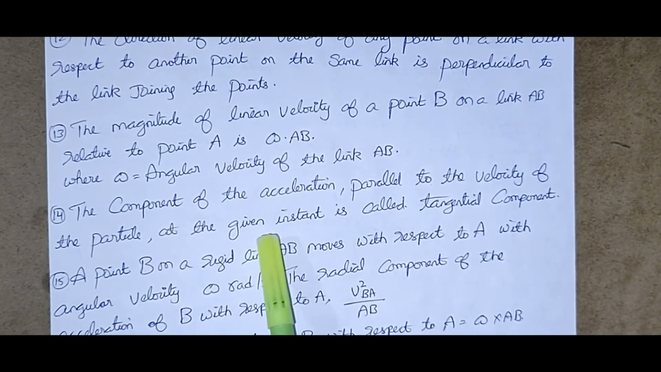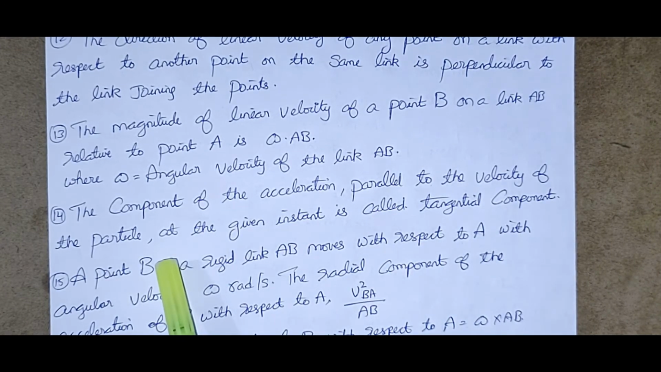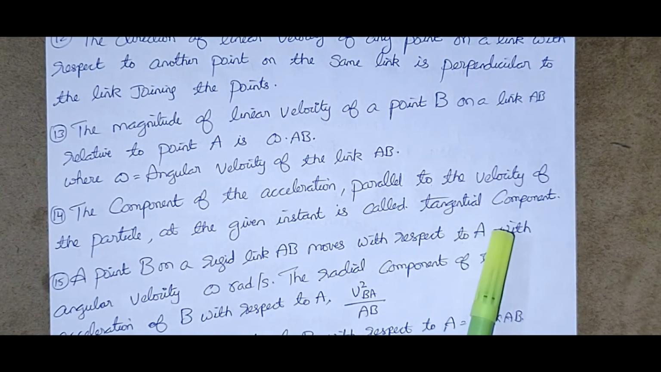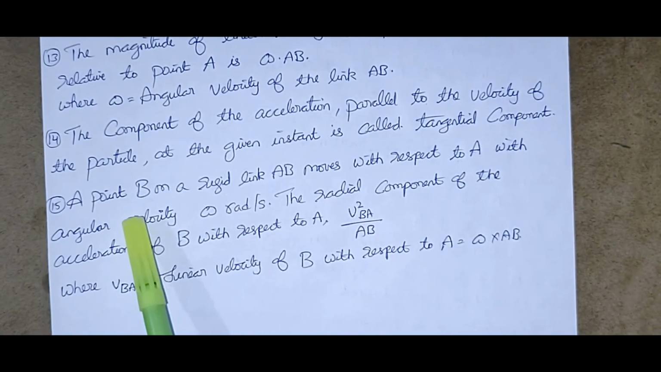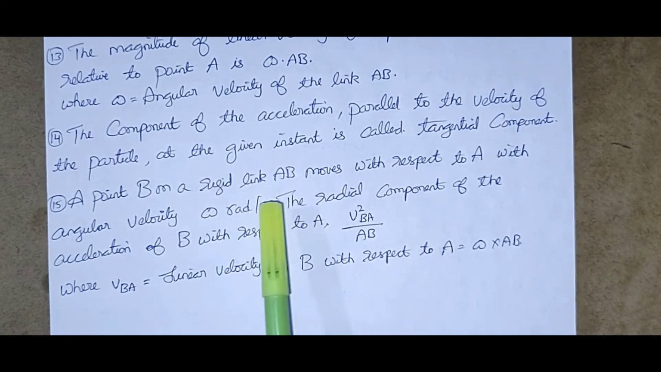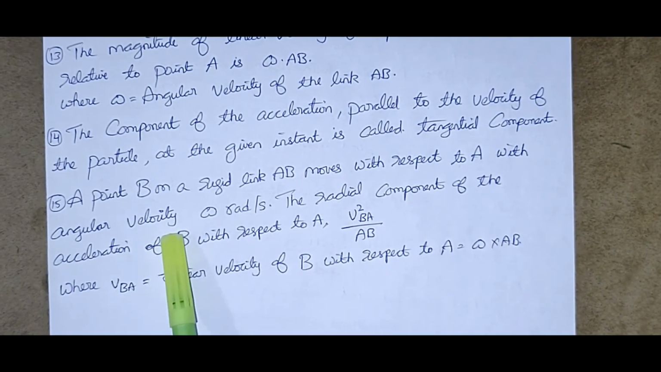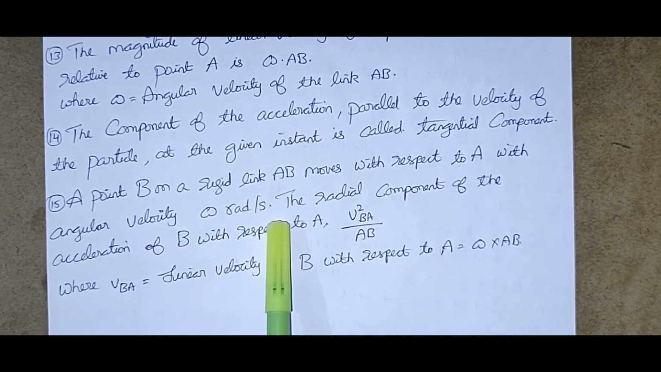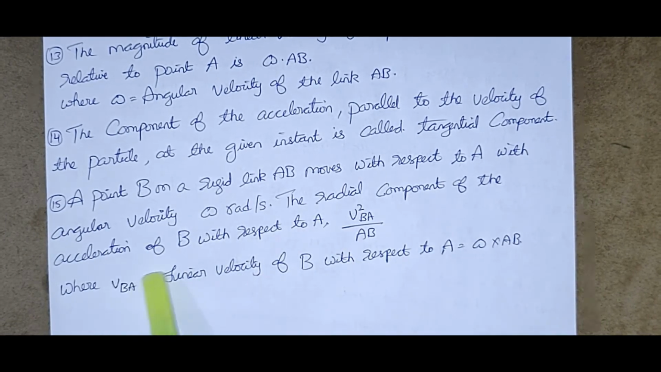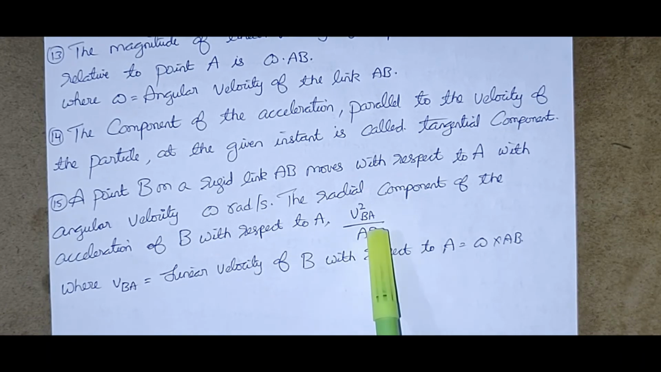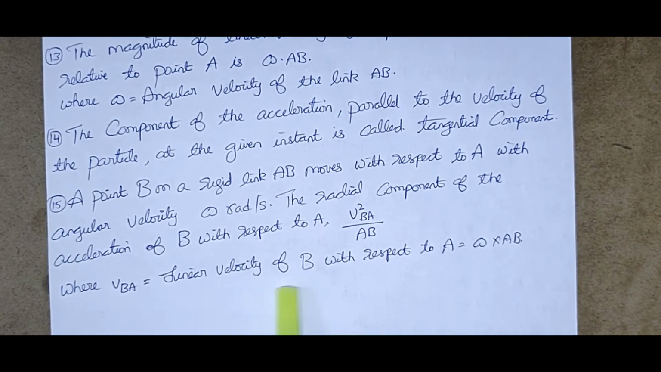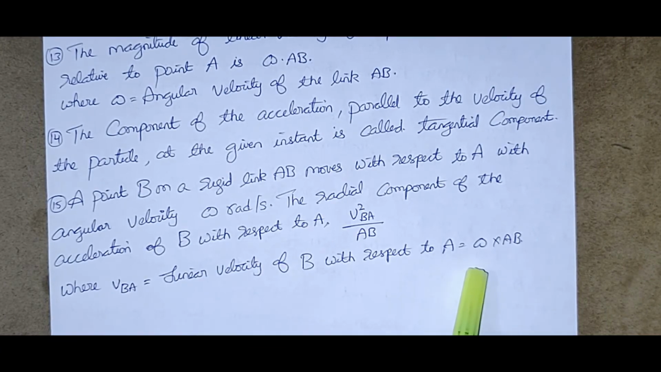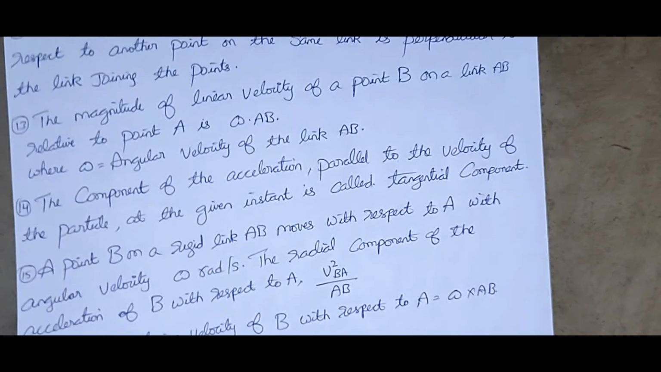The component of the acceleration parallel to the velocity of the particle at the given instant is called the tangential component. A point B on a rigid link AB moves with respect to A with angular velocity omega rad per second. The radial component of the acceleration of B with respect to A is v squared BA by AB, where vBA is the linear velocity of B with respect to A, equal to omega into AB.